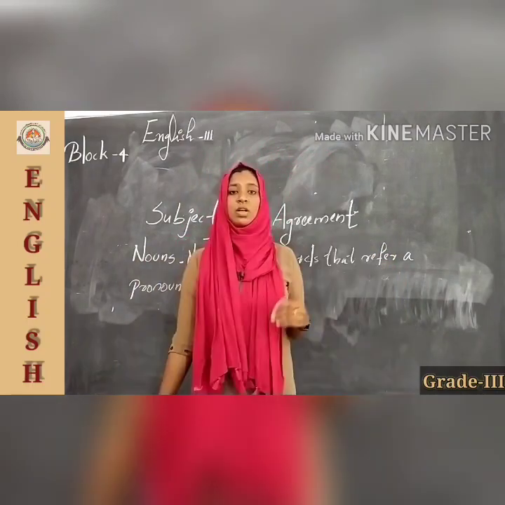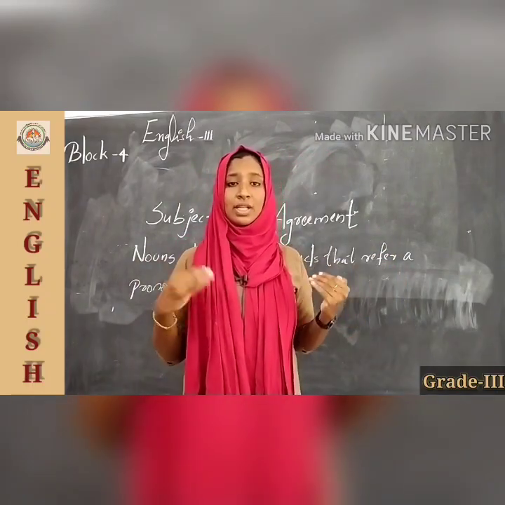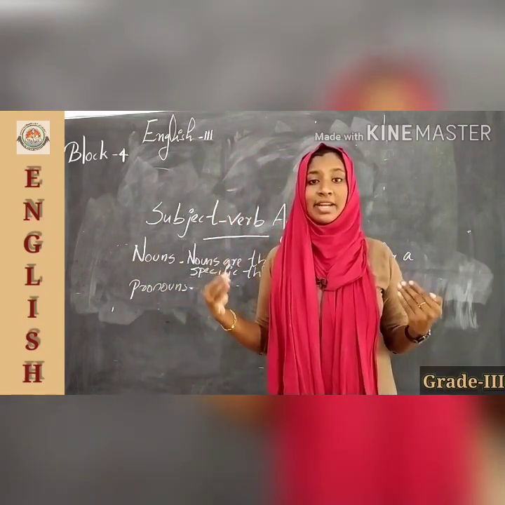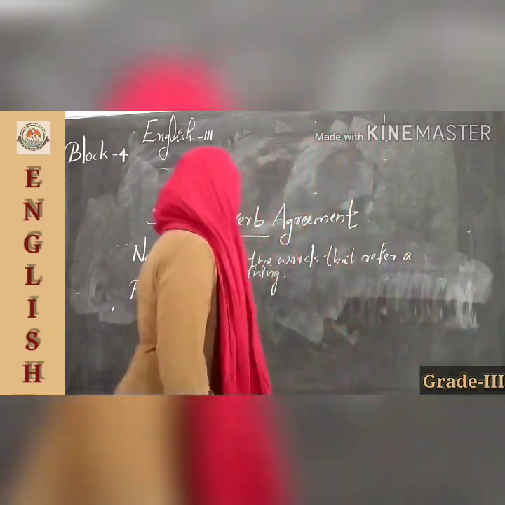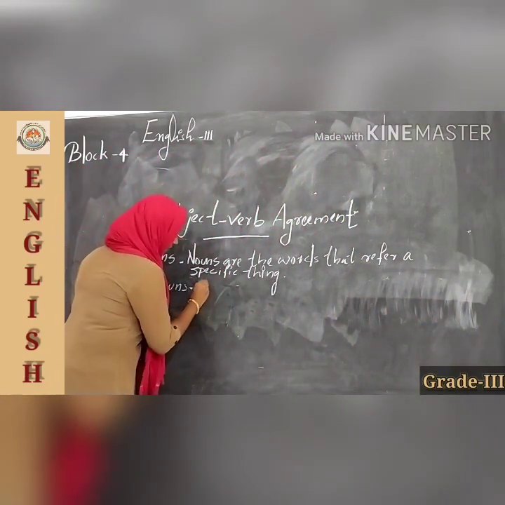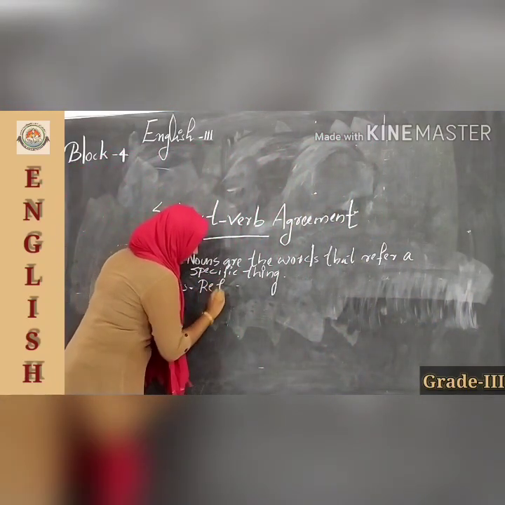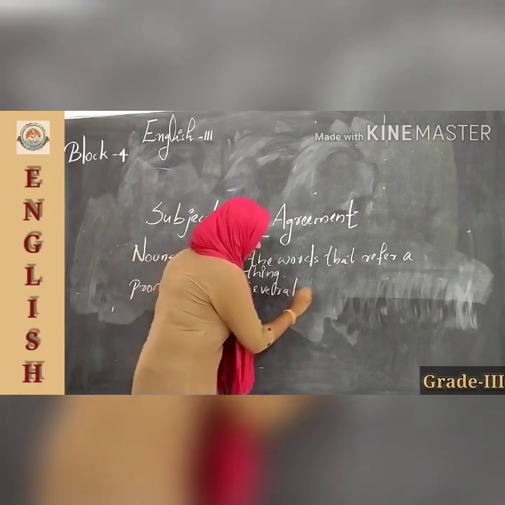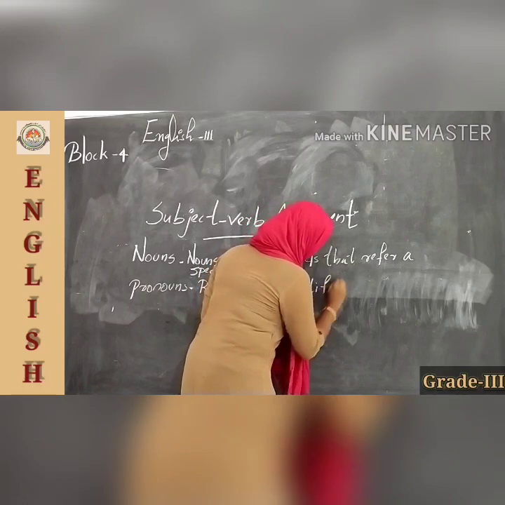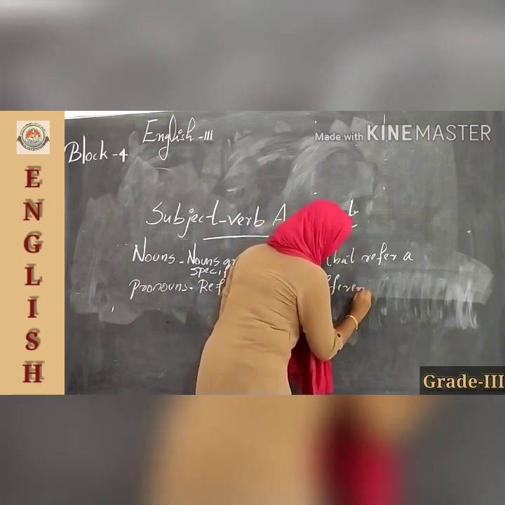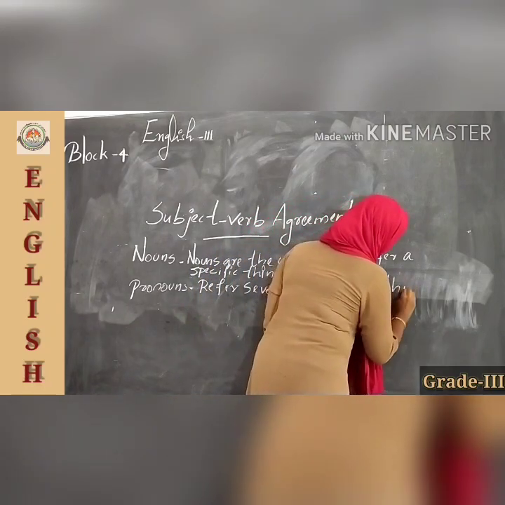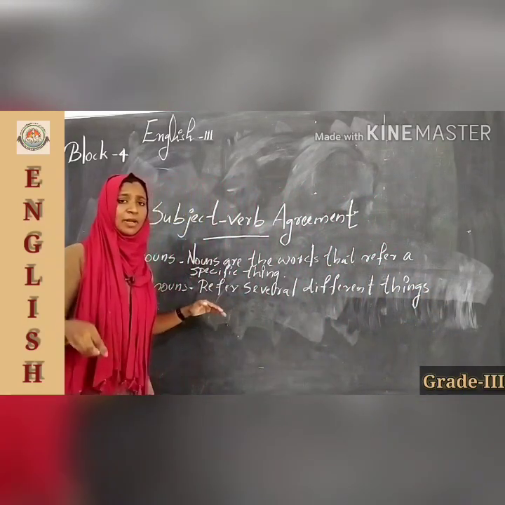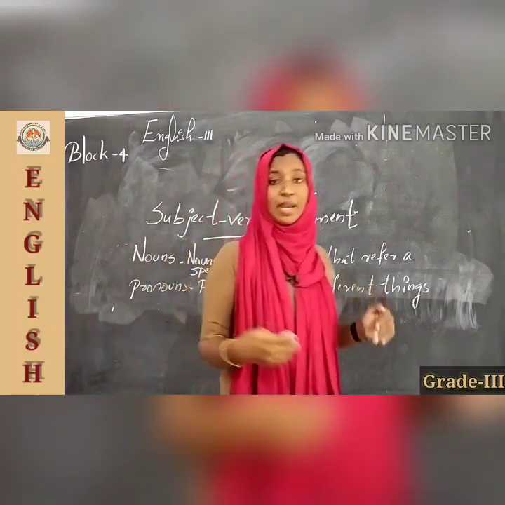Is it clear? Okay. In the same way, a pronoun is a word that refers to several different things. Same word but refers to several different things, okay. A pronoun is the same word that refers to several different other things.